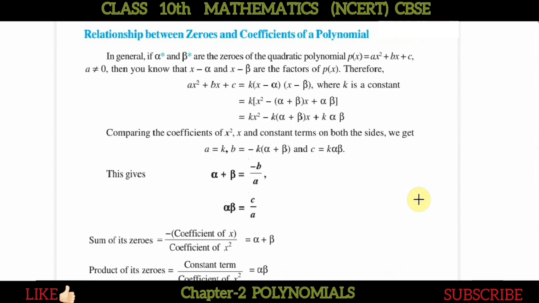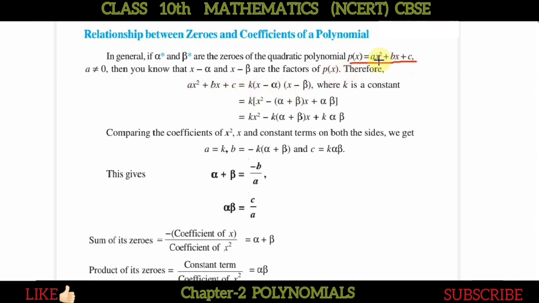Now, the relation between zeros and coefficients of a polynomial. Let us consider that we have a polynomial of degree 2, that is p(x) equal to ax square plus bx plus c. Now any polynomial of this type can be factorized into two factors like this, x minus alpha and x minus beta.